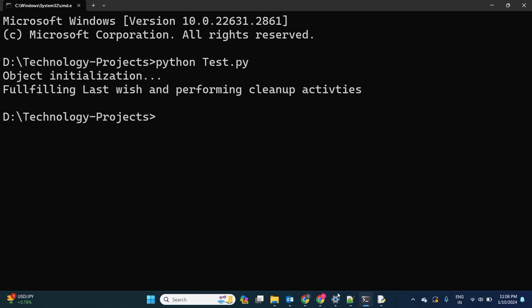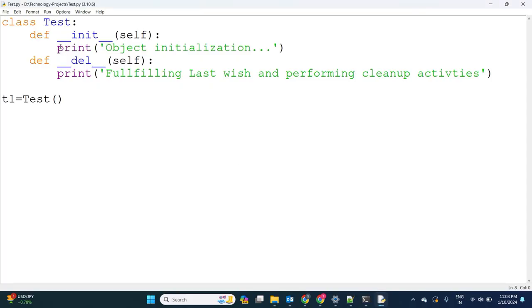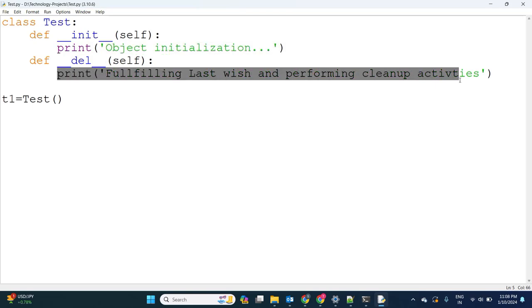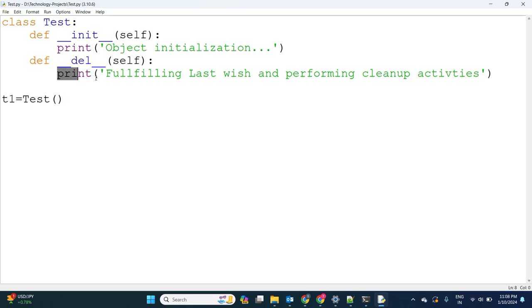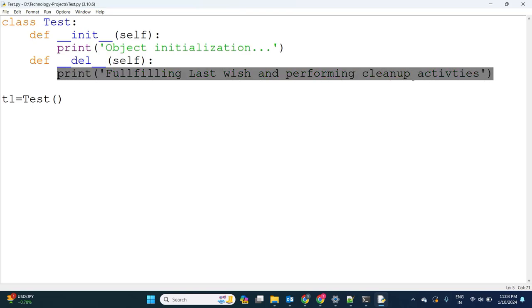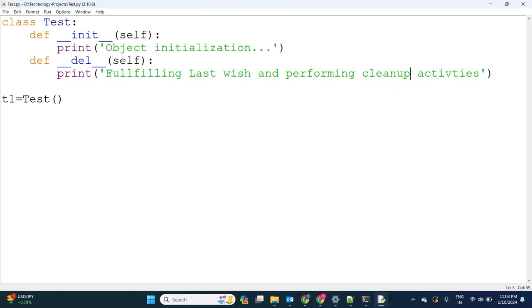So if you observe here, the moment the object is initialized, the moment the object is also destroyed, and it performs cleanup activity.